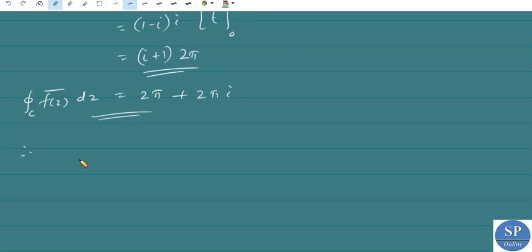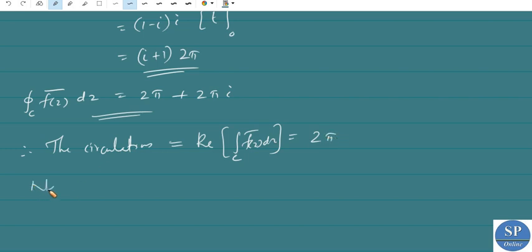Therefore, the circulation around the circle C is equal to the real part of this integral of f of z bar dz, which is equal to 2 pi, and the net flux across this C is the imaginary part of this integral over C of f of z bar dz, which is also equal to 2 pi.